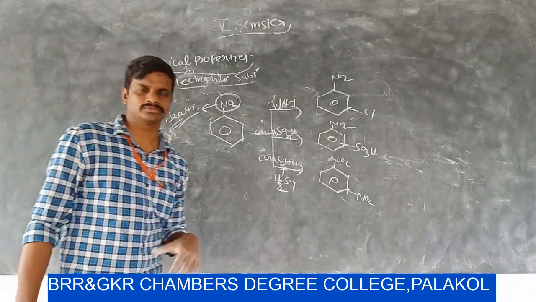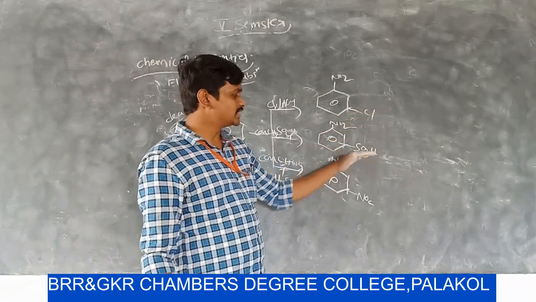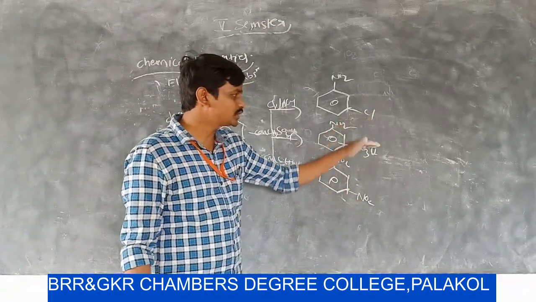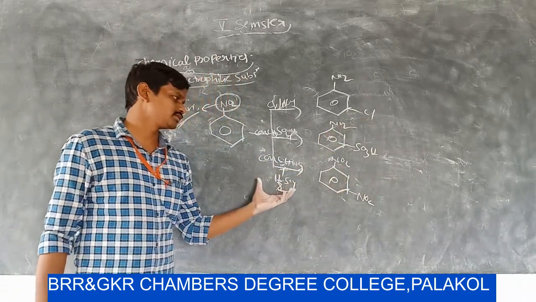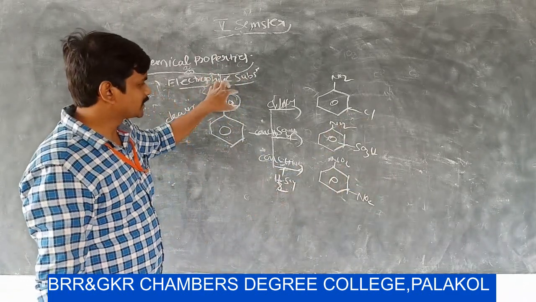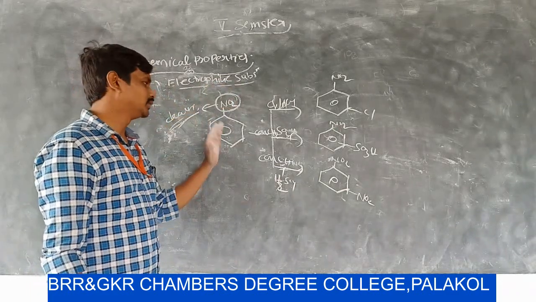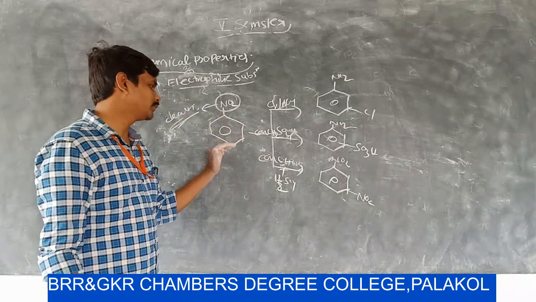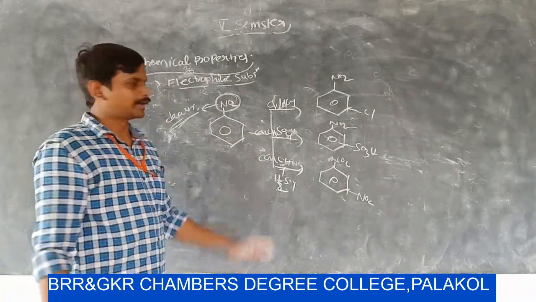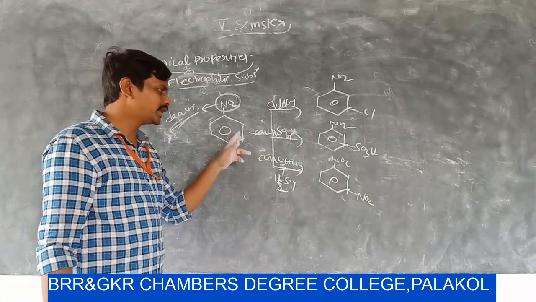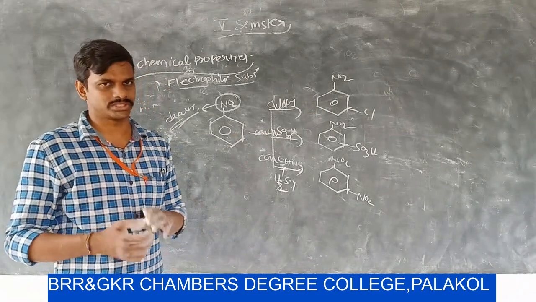So these three reactions are electrophilic substitution reactions. Why is the electrophile attached at the meta position? I have already discussed it. Because of the presence of a strong electron withdrawing group, the ortho and para positions are electron deficient. So when compared to ortho and para, meta is somewhat electron rich. This is based on resonance structures.